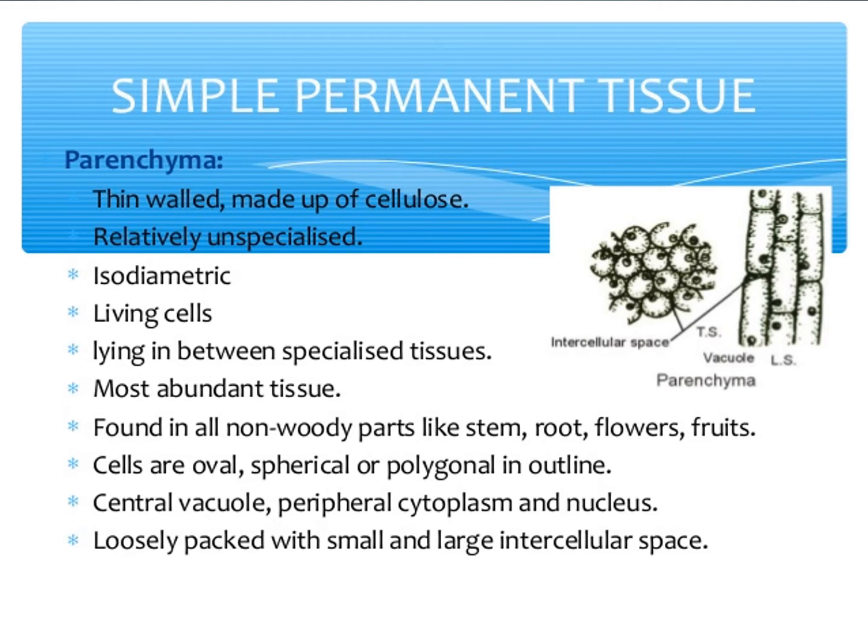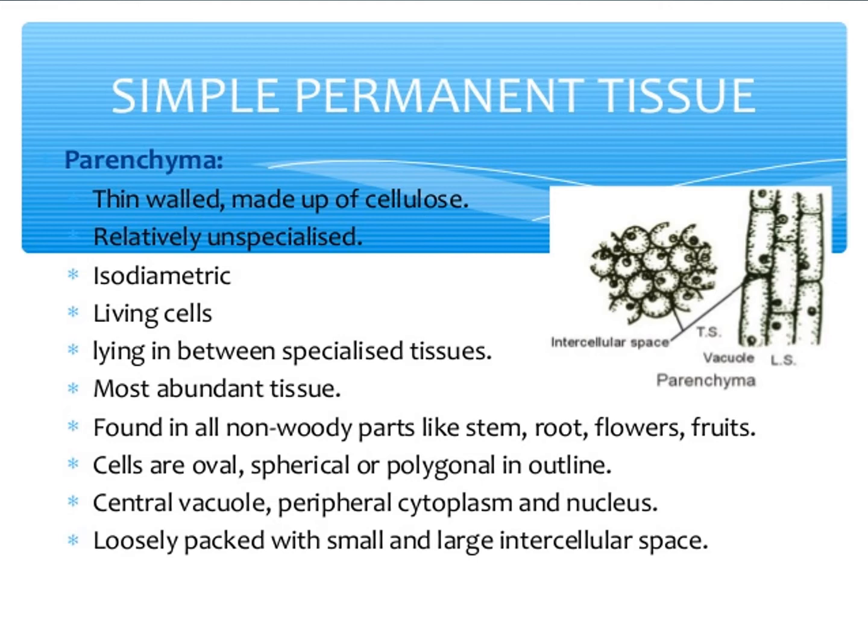Loosely packed with small and large intercellular spaces. So, a central vacuole is present. Peripheral cytoplasm and nucleus are also present. Cells are oval in shape, sometimes spherical, otherwise polygonal in outline. Yes, spherical, polygonal and oval shapes. So, simple tissue, that is parenchyma.